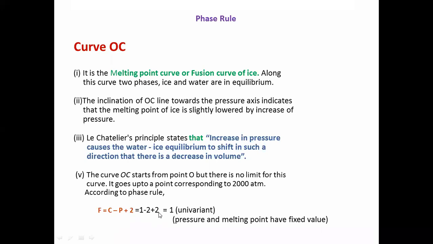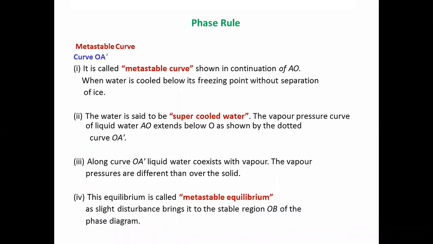So OA, OB and OC are all univariant. The pressure and melting point have fixed values. The curve OA dot, called the metastable curve, shows a continuation of AO when water is cooled below the freezing point without separation of ice. The water is said to be supercooled water.